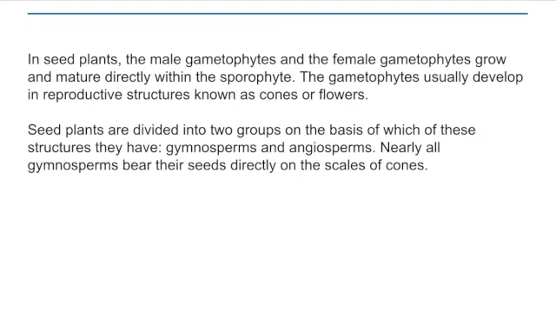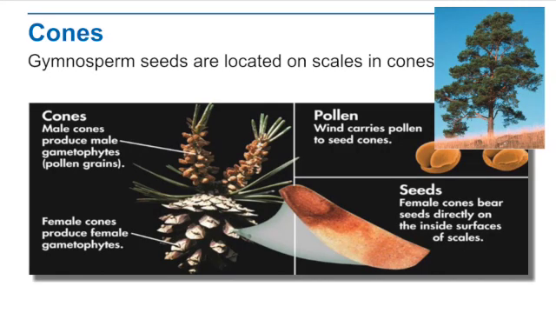Now, in seed plants, the male gametophytes and the female gametophytes grow and mature directly within the sporophyte. The gametophytes usually develop in reproductive structures known as cones or flowers. And we can divide seed plants into two groups on the basis of which of these structures they have. So we have gymnosperms and angiosperms. That's going to be whether they have cones or flowers. Nearly all gymnosperms bear their seeds directly on the scales of cones. So here we have our gymnosperm seeds located on the scale.